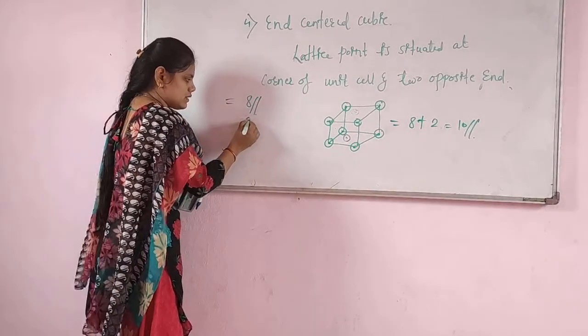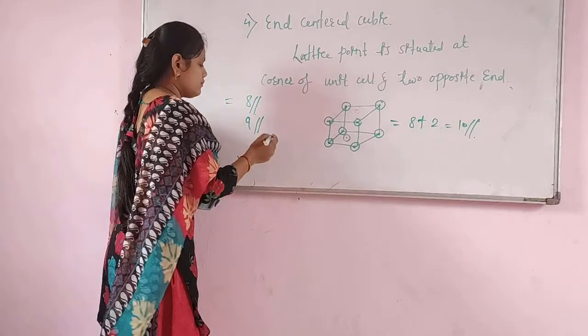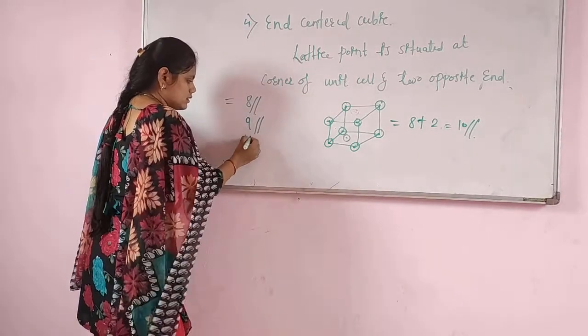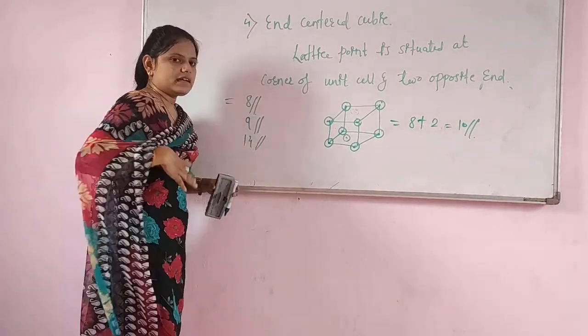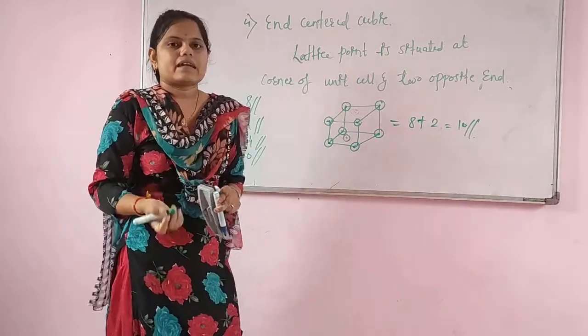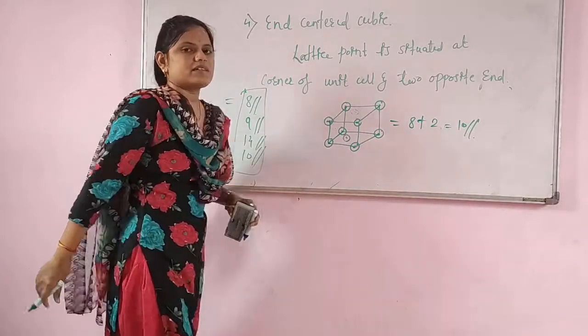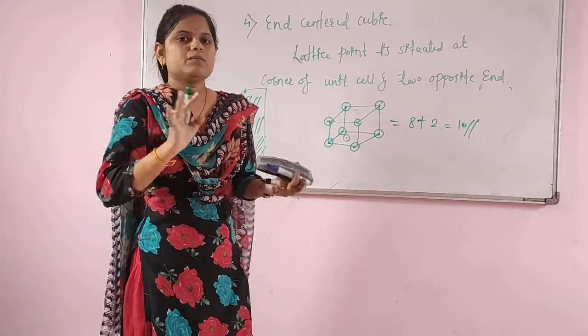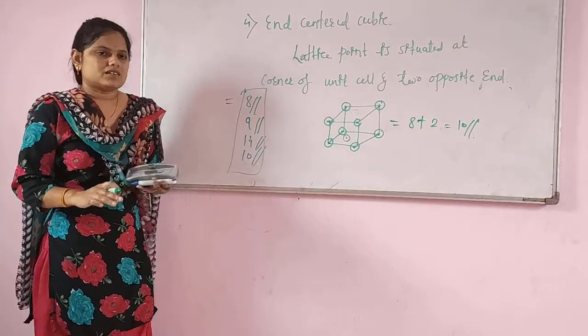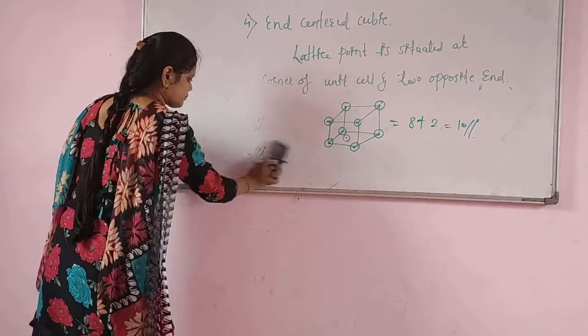In the body center there are a total of 9 lattice points. In the face center there are a total of 14 lattice points, and in the end center there are a total of 10 lattice points. So you should remember how many lattice points are present in the simple cubic, body-centered cubic, face-centered and end-centered cubic. Now I will give one chart.